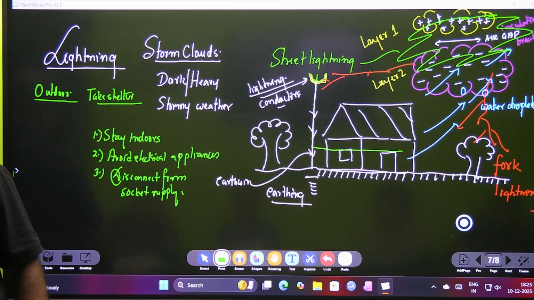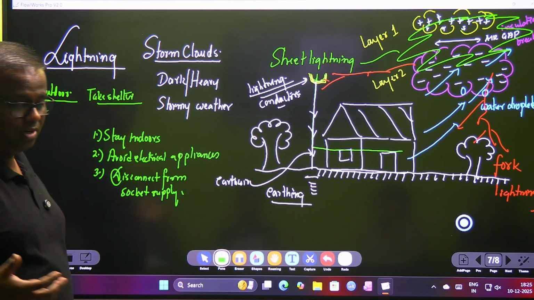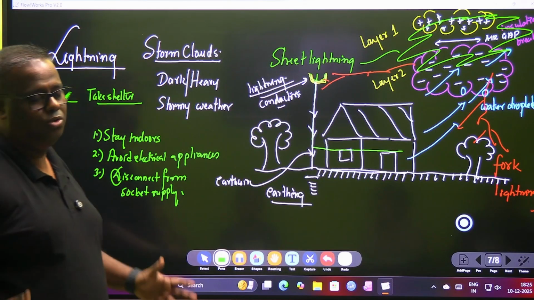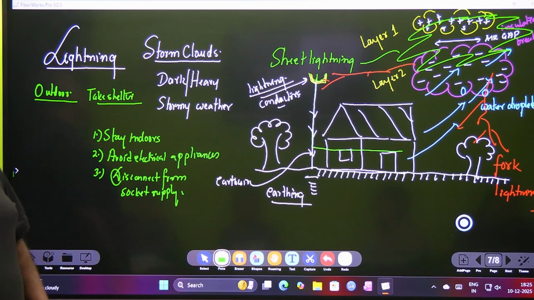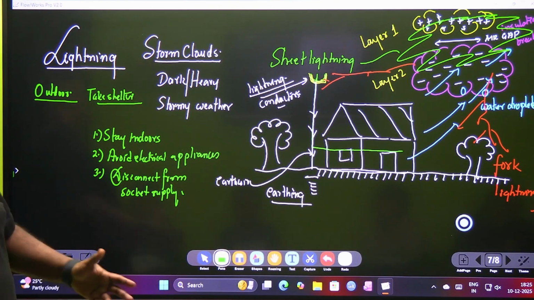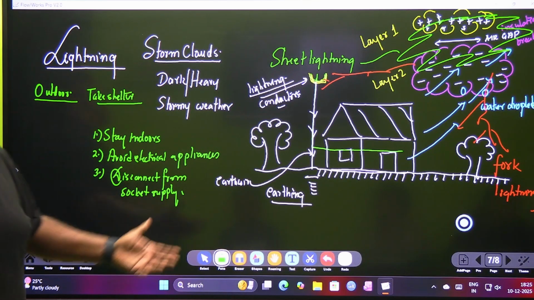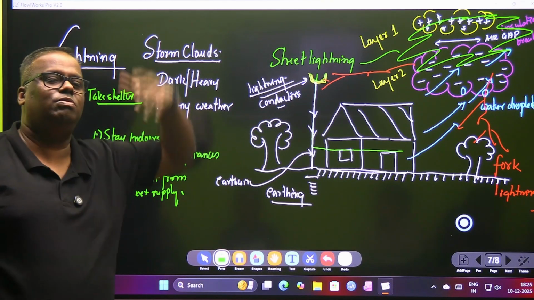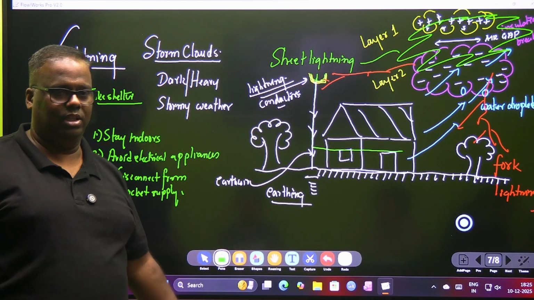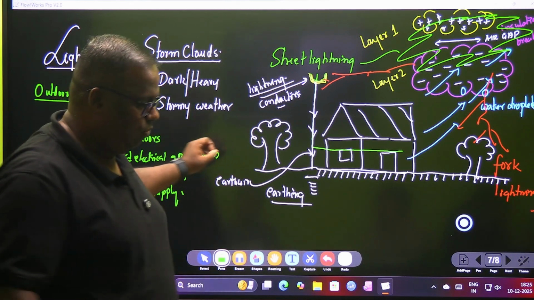Huge electricity discharge happens. So if you are carrying an umbrella, you should not even be outside; you should be indoors and under shelter, meaning anything which is taller than you. And don't embrace it, because if that gets lightning, you also get the light. So this is our one phenomenon.